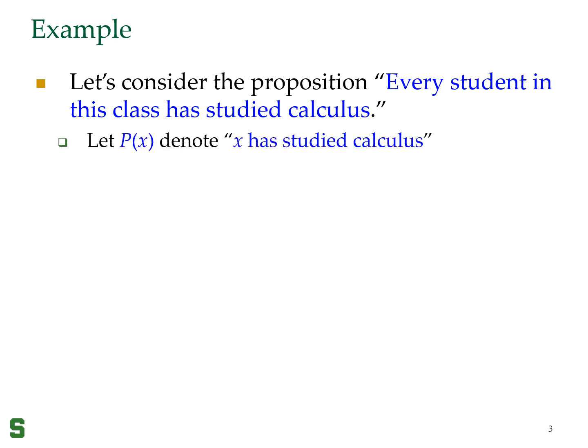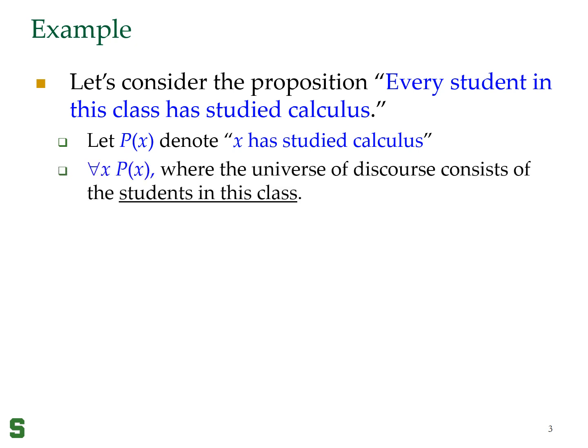So let p of x be a proposition function that denotes that x has studied calculus. Then for all x p of x, where the universe of discourse is the students in this class, would capture the requirement that for every student x from this class, p of x is true, that means x has studied calculus.